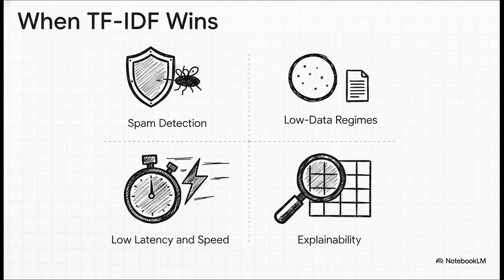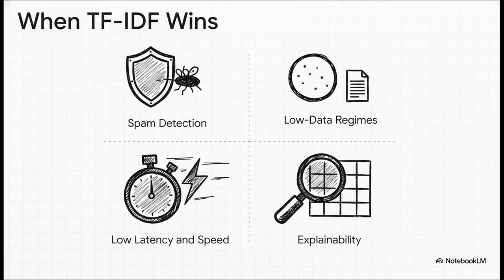Let's rapidly rattle off some of the other undeniable benefits here. First, it absolutely dominates on word presence tasks. Think spam detection or spotting log anomalies, where you really don't care about deep semantic nuance, you just need to know if specific trigger words are there. Second, low data regimes. If you only have, say, a few hundred labeled examples, TF-IDF is your best friend because it has exactly zero pre-training cost.